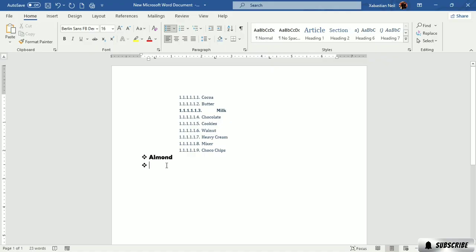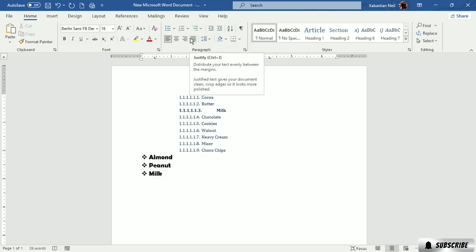So almond, then what I'm going to do is peanut. When I press enter, you will see another bullet automatically appear. See, milk. So it just goes on. But if you don't add any more data and just press enter, it will disappear and have no bullet from the next line. So this is how you can make your text listed or put it on bullets. Now let's move on to the next lesson.